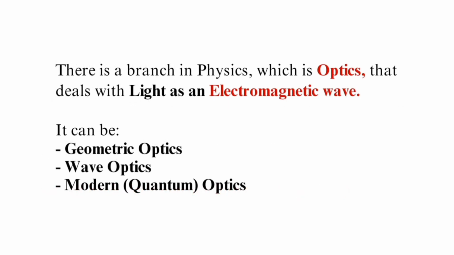There is a branch in physics, which is optics, that deals with light as an electromagnetic wave. So this electromagnetic wave could be geometric optics, wave optics, or modern quantum optics. Modern optics is also known as quantum optics. So in subsequent slides, we'll be discussing each of these properties of light.